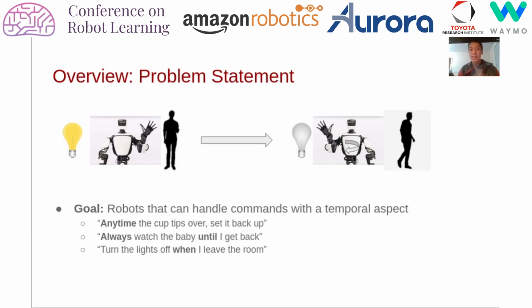So robotic assistants have gotten pretty good. You can tell your Alexa, set a timer for 10 minutes, or add CoRL to my calendar, and she'll do it. But there are still certain temporal aspects of language that machines are far away from being able to handle.